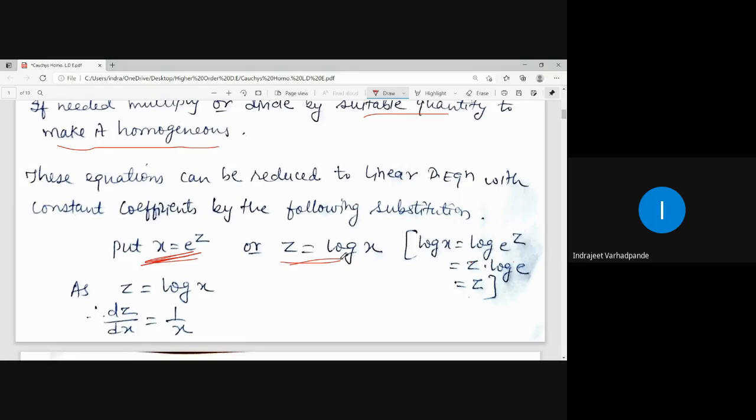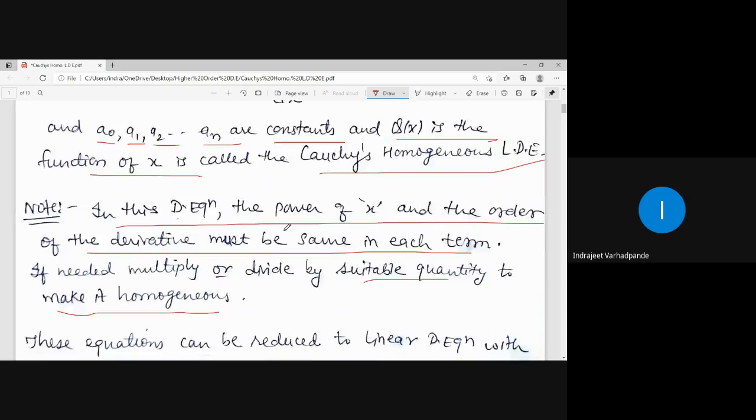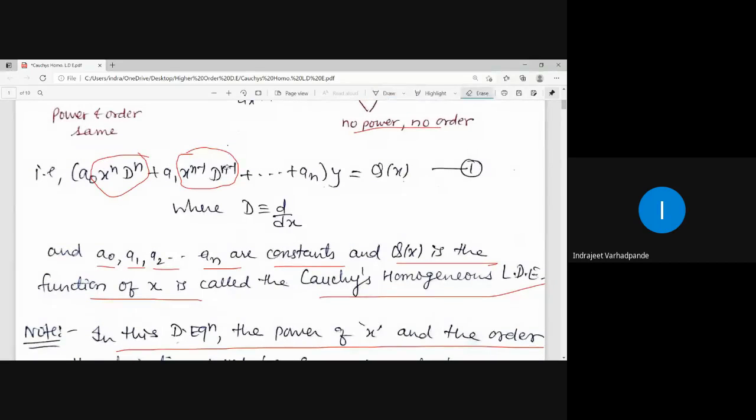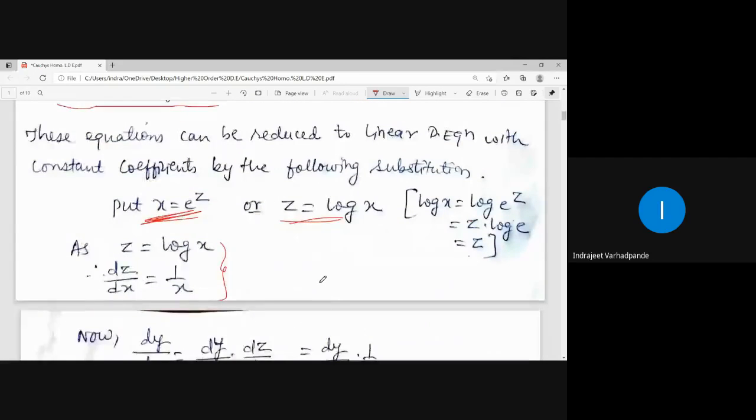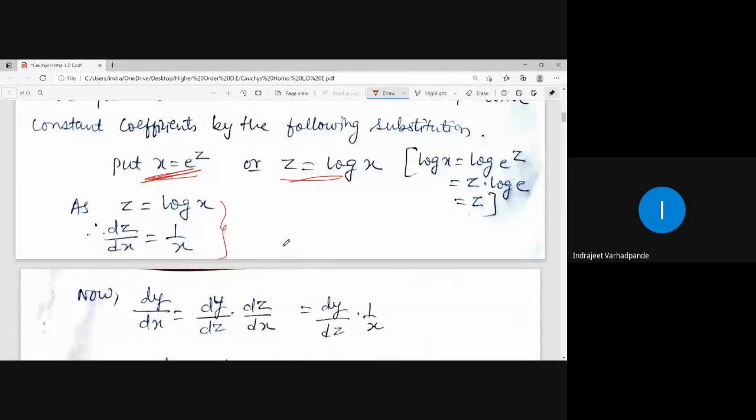So using this substitution, x is equal to e to the power z or z is equal to log x, we will be moving ahead with the substitution of the operator also. So what is the operator form of the differential equation we have got? This is the operator form: x to the power n d to the power n, x to the power n minus 1 d to the power n minus 1, and so on. So this variable x is to be removed, so I will be making use of this substitution. Just go through the simplification we have done.